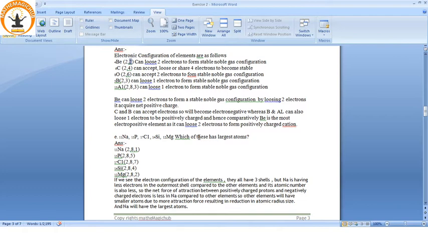See, we have written the configuration 2,8,1, 2,8,5, 2,8,7, 2,8,4, 2,8,2. See here, exactly the case is all of them are having three shells, K, L and M. But as we see here, there is one electron in the outermost shell. Here there are 5, here there are 7.